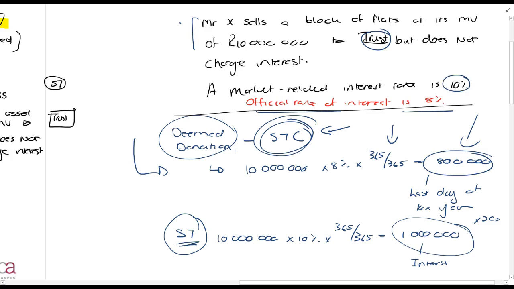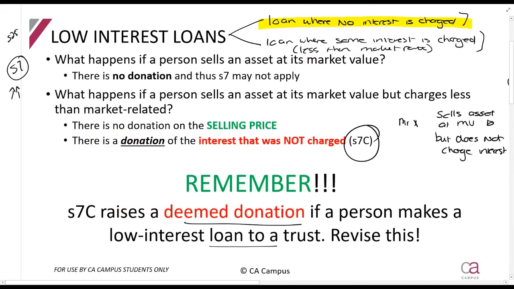So if you think about it, I want you to start thinking about this. Mr. X, what did he actually donate? He didn't donate 10 million rands because he sold it to them for 10 million, so they owe him 10 million rands. But what did he donate? This interest here. Because if this was a transaction in the market, he would have charged interest. So he basically gave away R1,000,000 of interest.